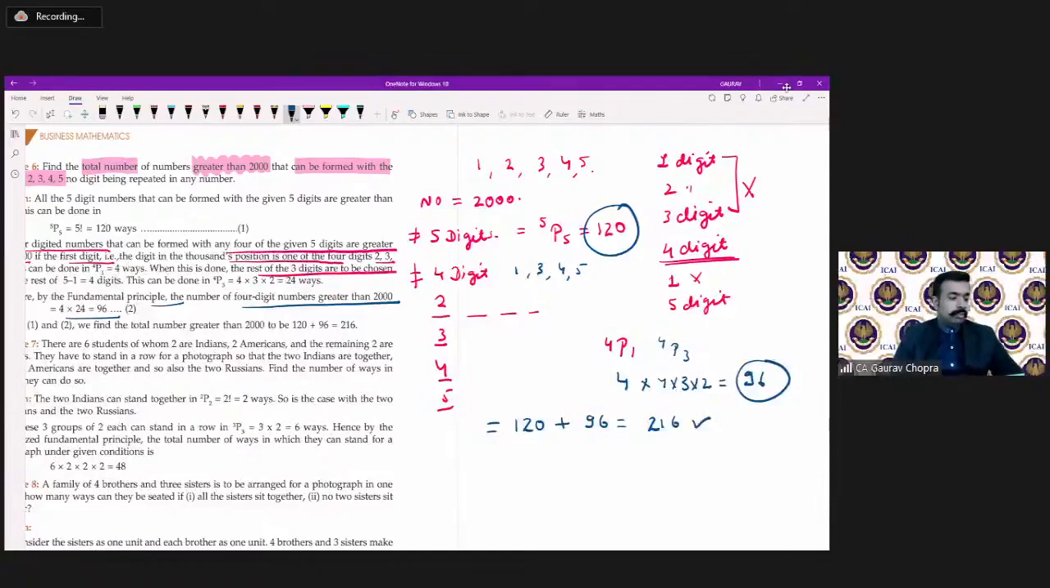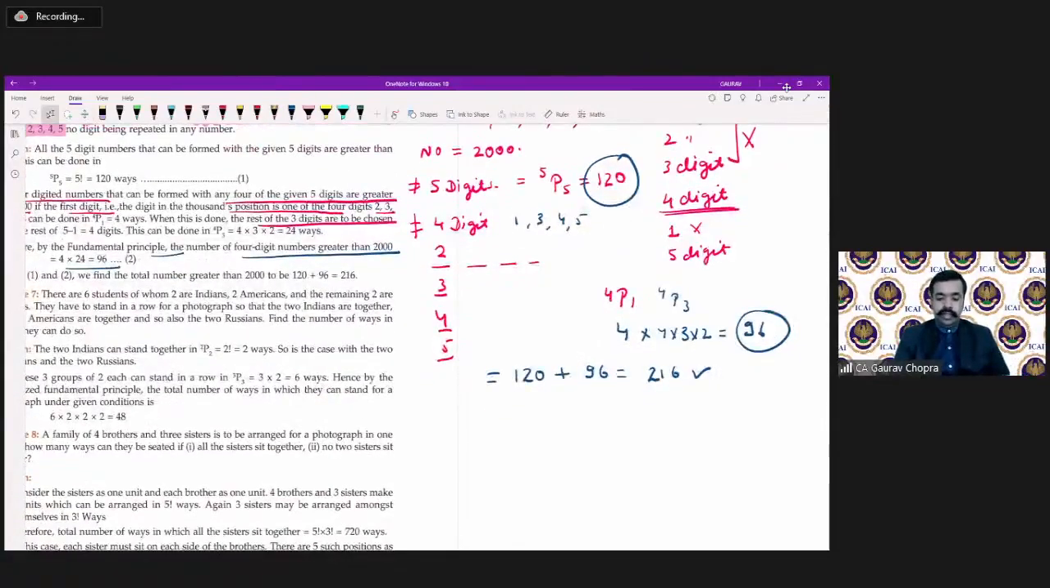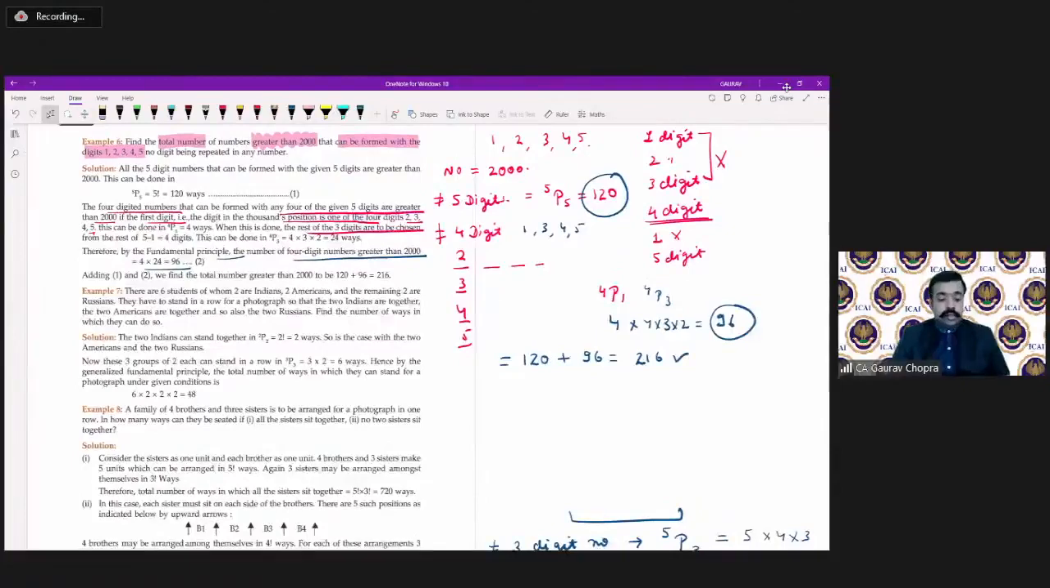So what was the main base here? The main base was how many digits the number should have. We have to form either 4 or 5 digits. And out of the 4-digit numbers, the number should start with either 2, 3, 4, or 5. Perfect. Great.